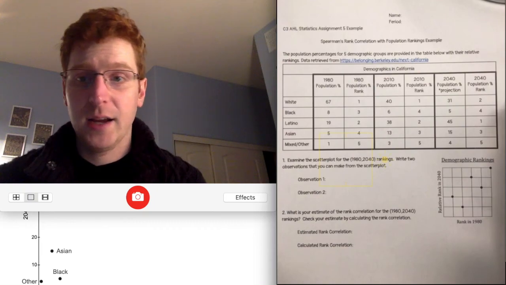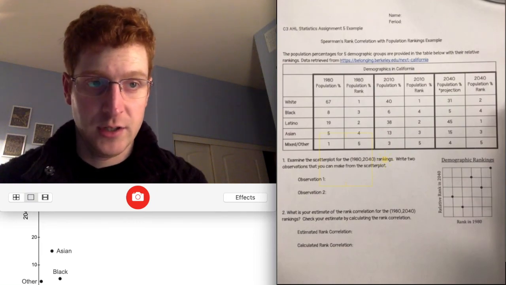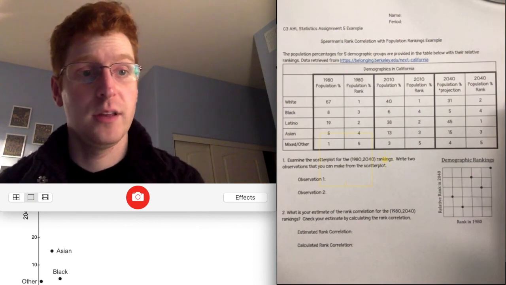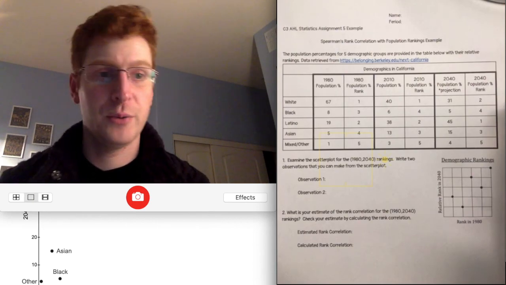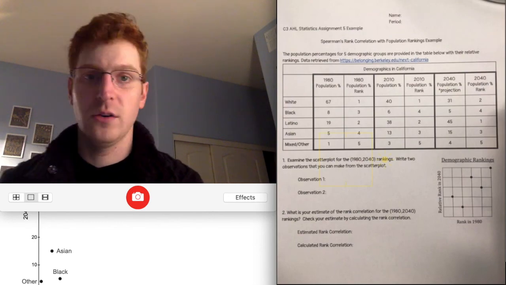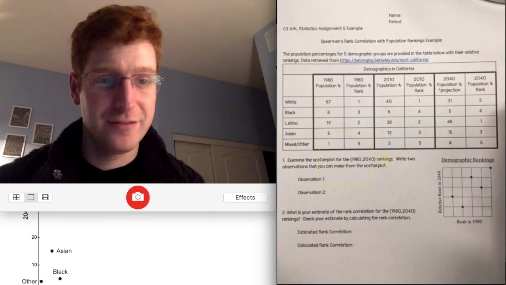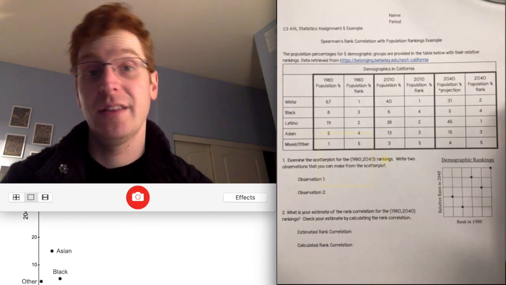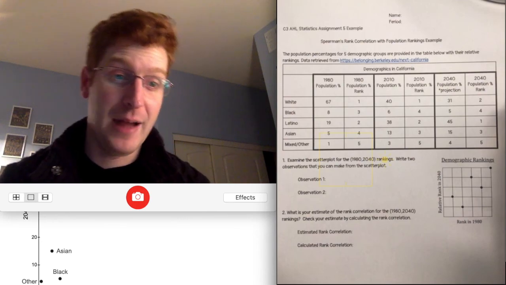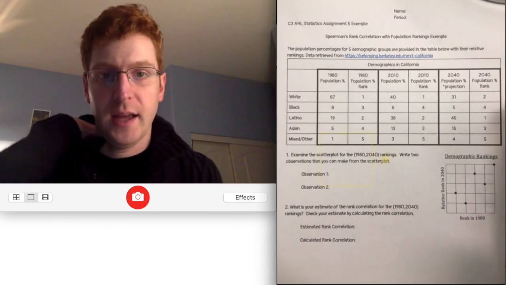We're back to Spearman's rank correlation. Last week, we looked at the correlations of rankings with competition judges and preference rankings to determine agreement between two parties. So assignment 5 asks us to look at data that isn't ranked, rank it, and then say something about that data. Let's go ahead and read the problems.